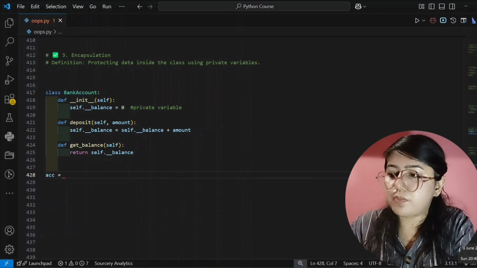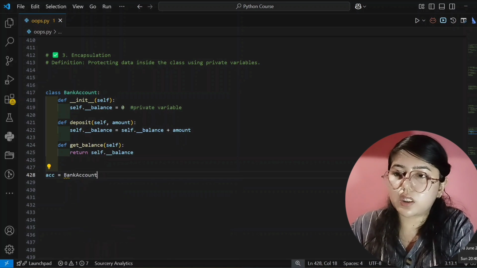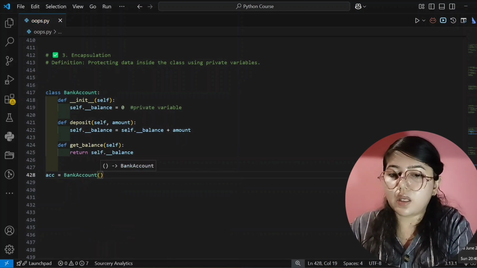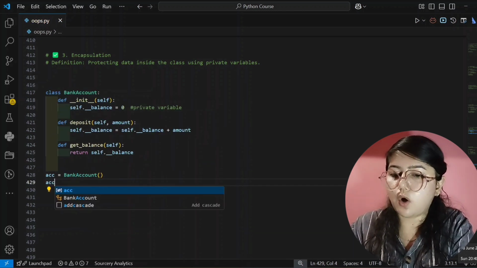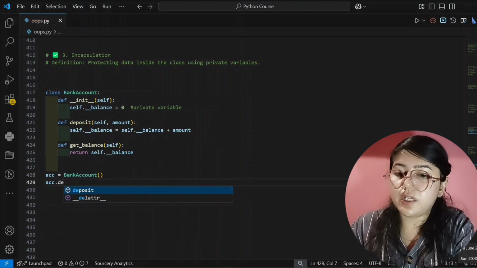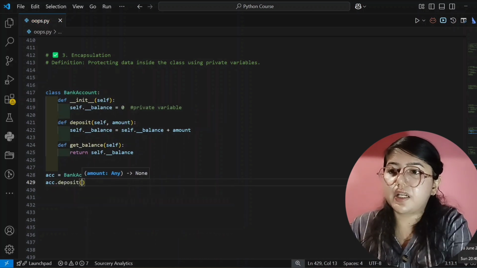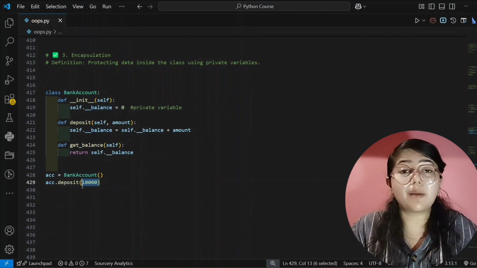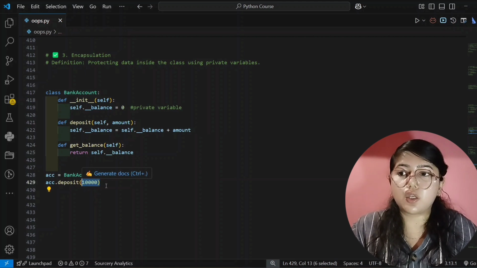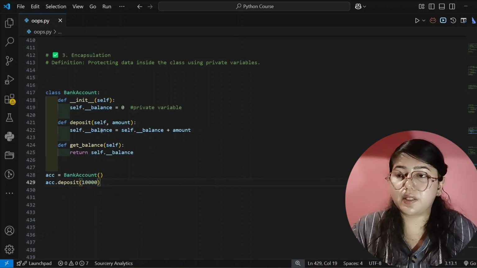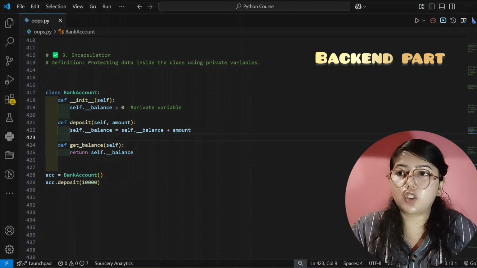Now I am creating an object, and that is acc, and here I am giving the BankAccount class. In the next line, object name dot deposit method I am using, and here I am depositing the money. So here I am giving 10,000 rupees. So how is this code running in the backend, I will teach you that. See here, I have written the logic.